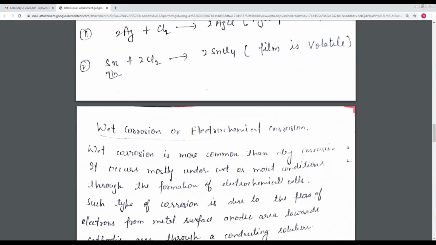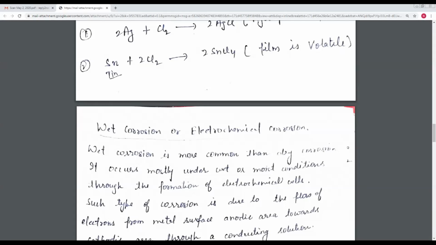Wet corrosion is more common than dry corrosion. Dry corrosion is less common. It occurs mostly under wet or moist conditions through the formation of an electrochemical cell.